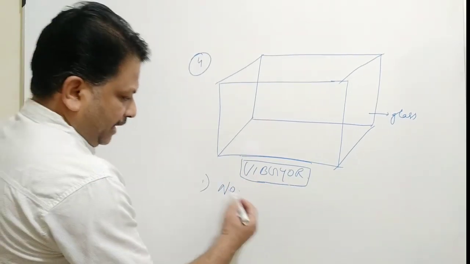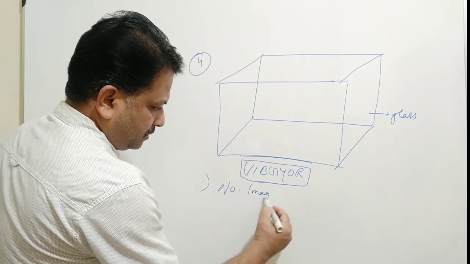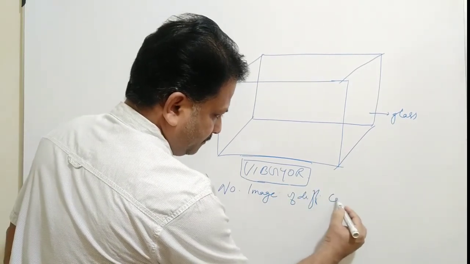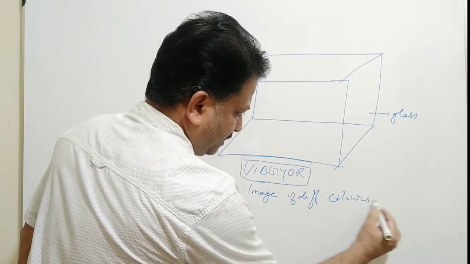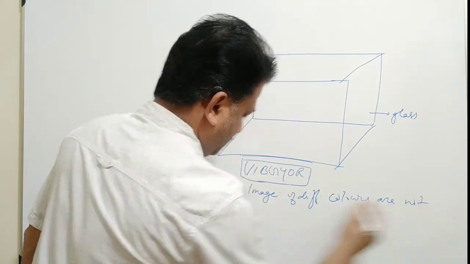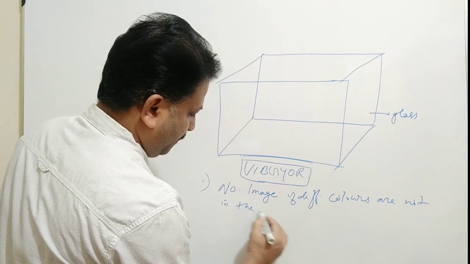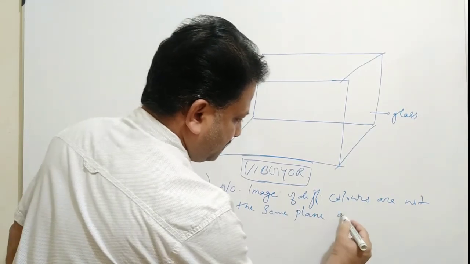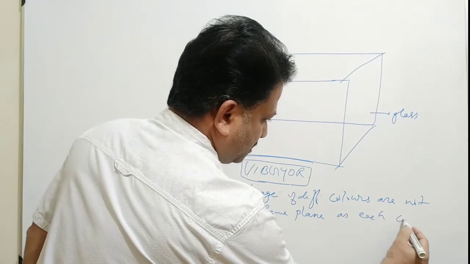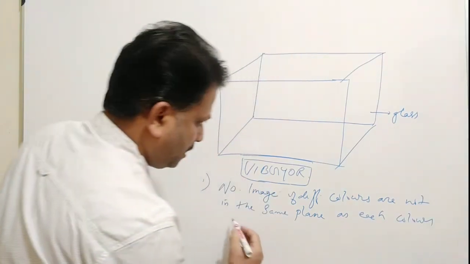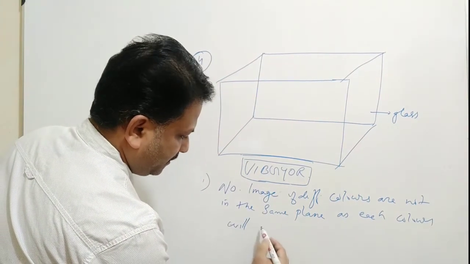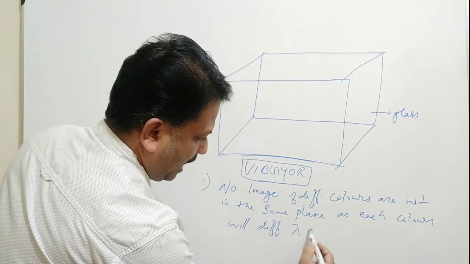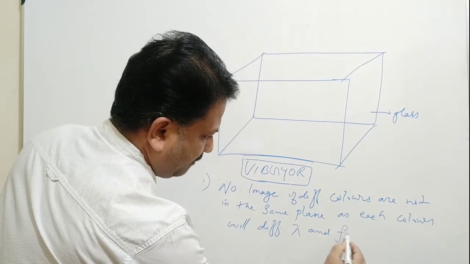So I can write images of different colors are not in the same plane, as each color has different wavelength lambda and frequency f.